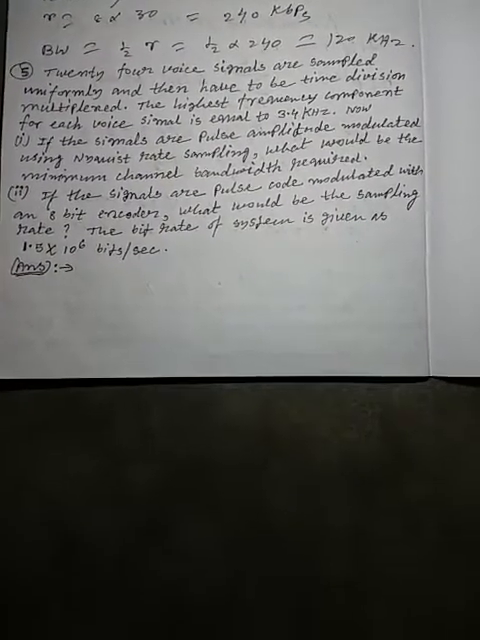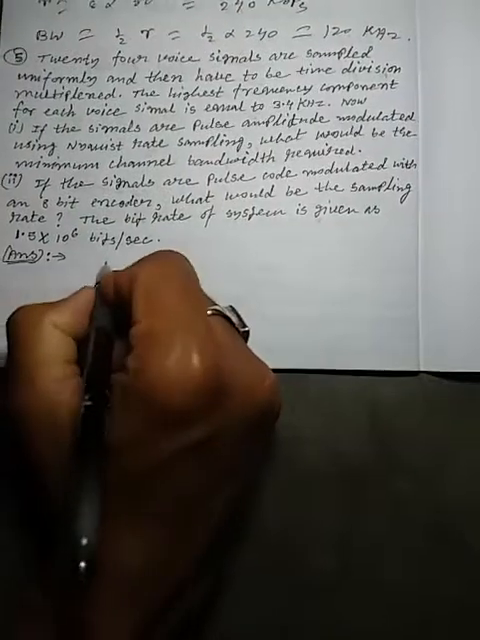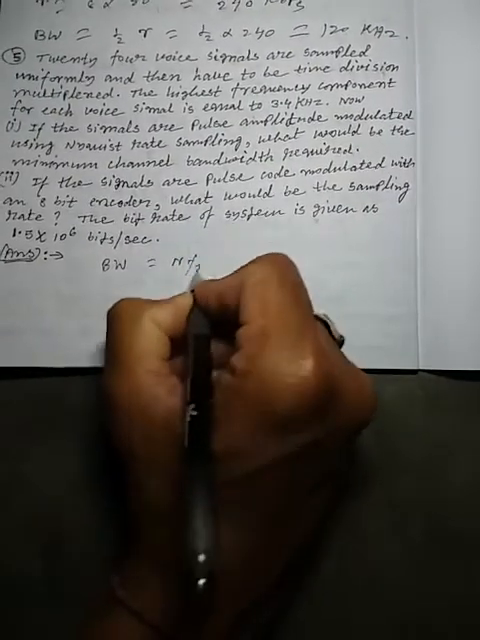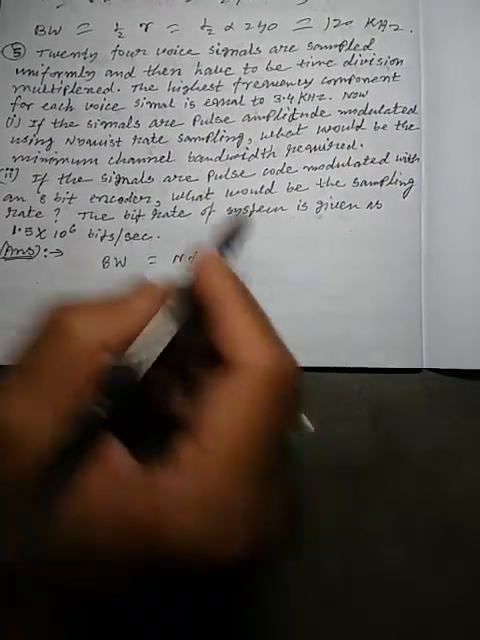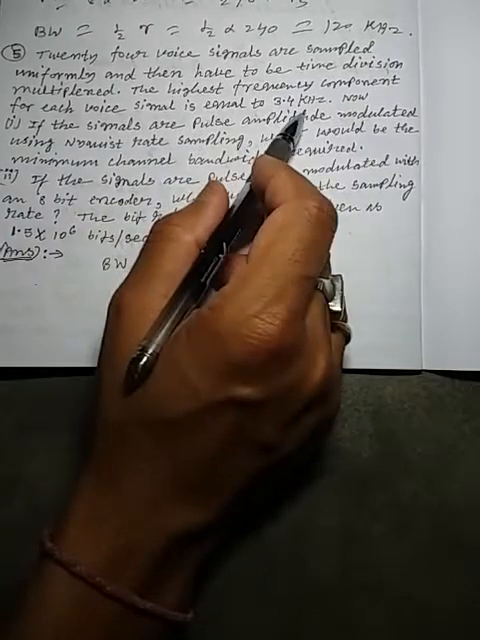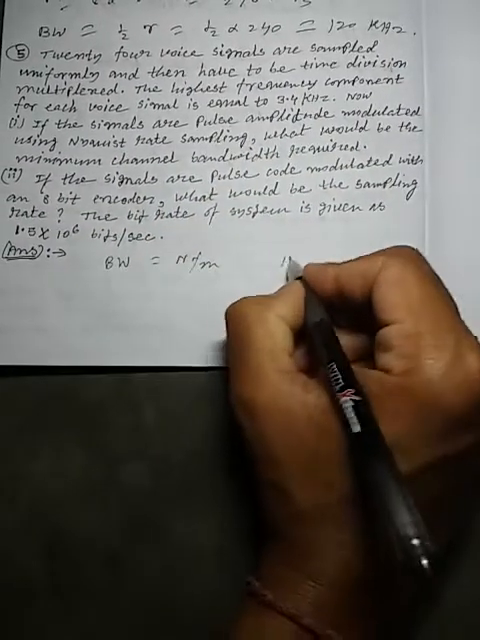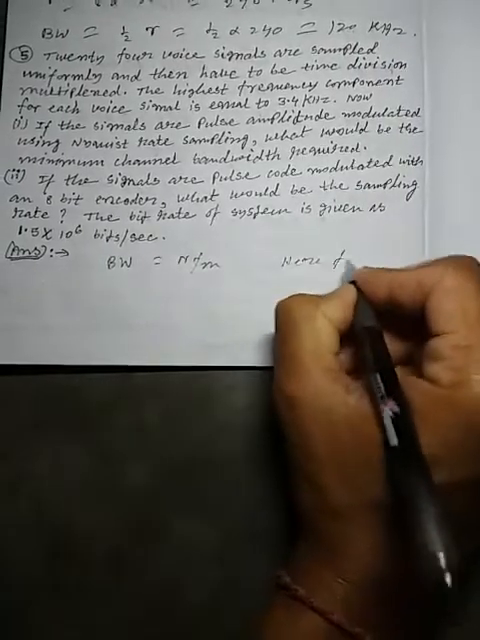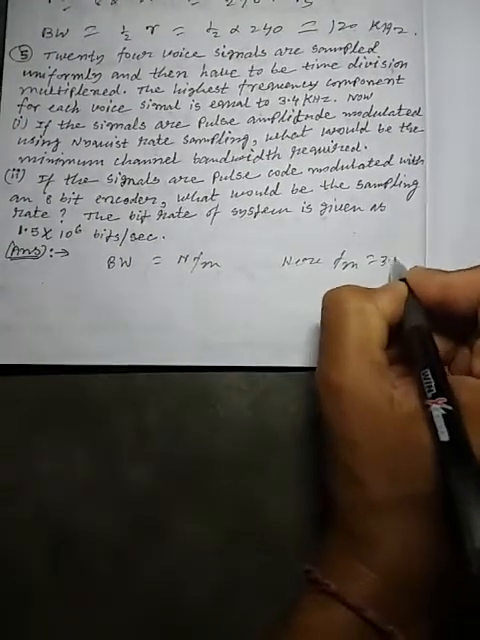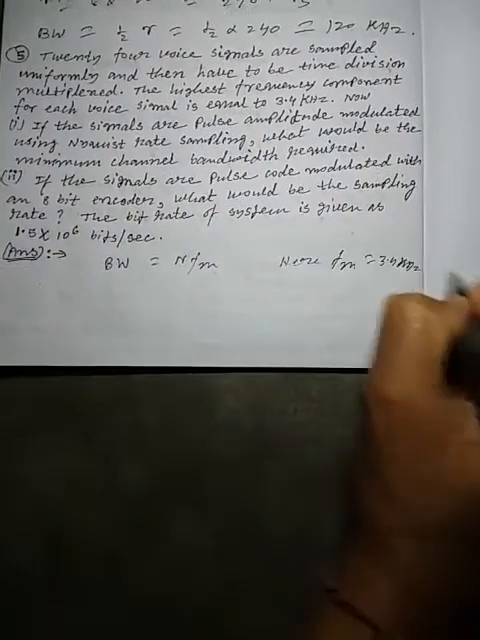From here we know that the formula of bandwidth is equal to n into fm, right? Now fm is the highest or maximum frequency, that is given by 3.4 kilohertz. So here fm equal to 3.4 kilohertz, right?